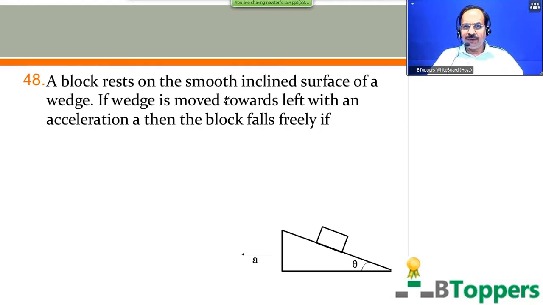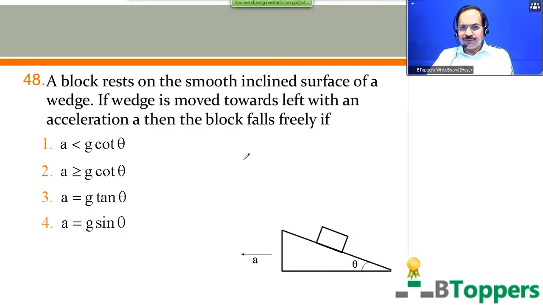Block rests on the smooth inclined surface of a wedge. The wedge is moved towards left with an acceleration A, as shown in the figure. The block falls freely if. There are 4 options shown on screen.